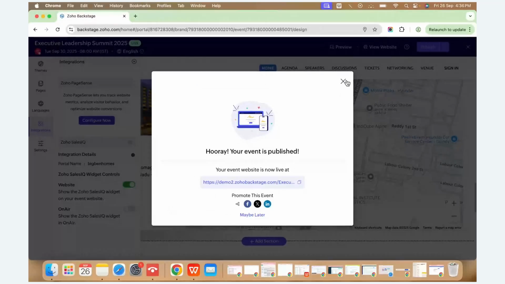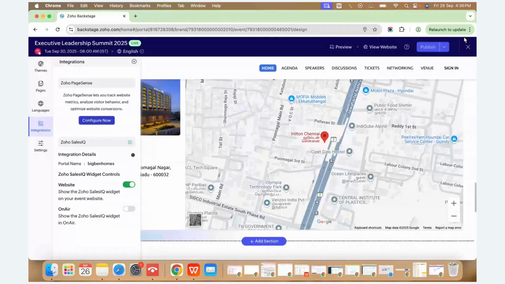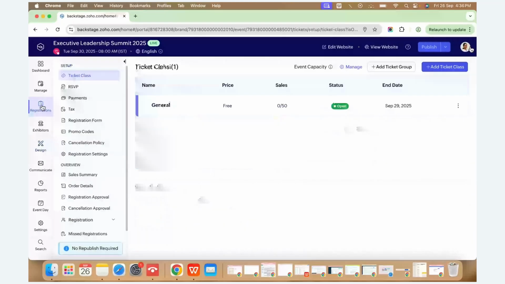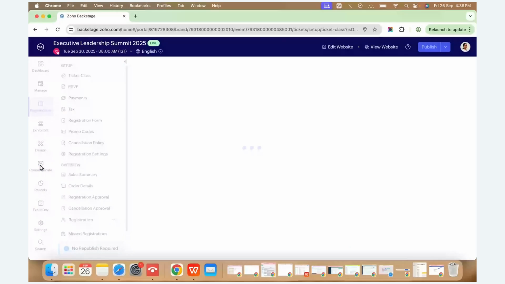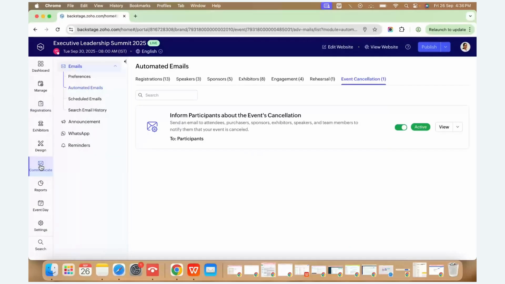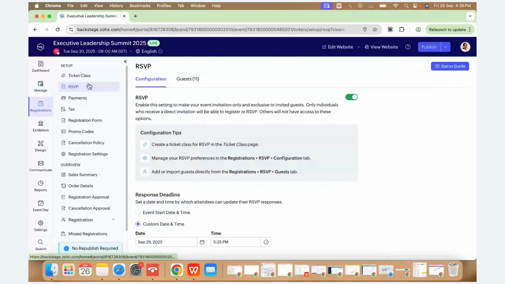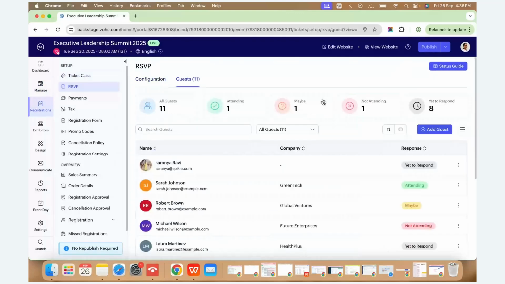Once this is done, okay, this is how from registration you can enable RSVP. Just a quick walkthrough of what we have covered till now. We have to configure a ticket class, a general ticket class, followed by which you can create an RSVP. You have to enable it, and you can import the guest list. Under communication, you can configure the email templates as well. As I mentioned, under registrations you can see the summary, and under guest information you can see the summary as well. So this is how RSVP has to be configured.